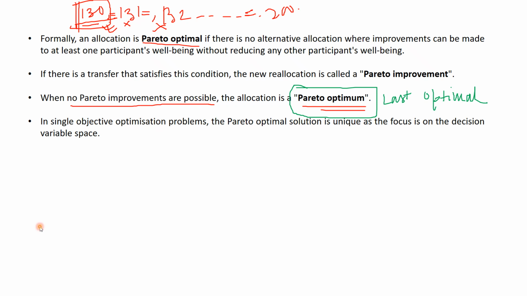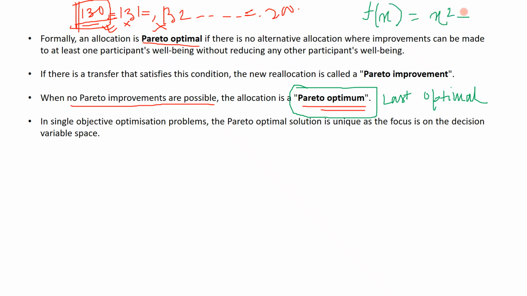So in single objective optimization problems, as I have already mentioned, the Pareto optimum solution is unique, as the focus is on the decision variable space. What is variable space? Variable space means the area in which your variables exist. Suppose you want to find the solution for a function.